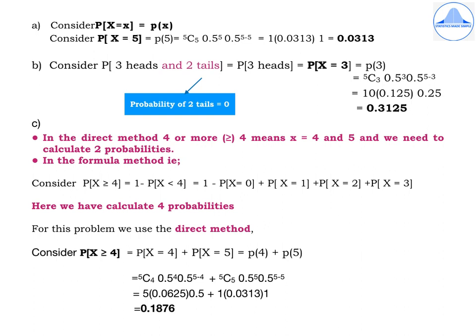So start with probability of x greater than or equal to 4, which is probability of x equal to 4 plus probability of x equal to 5, which is p of 4 plus p of 5. Now substitute x equal to 4 and 5 in the PMF respectively to get the expression as 5c4 0.5 to the power 4, 0.5 to the power 5 minus 4, plus 5c5 0.5 to the power 5, 0.5 to the power 5 minus 5. So on simplification, the final answer is 0.1876.